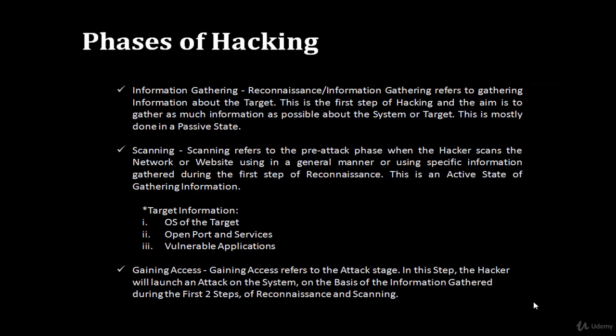First is information gathering, second is scanning, third is gaining access, fourth is reporting vulnerability or vulnerability reporting preparation. We do not perform clearing tracks because we have already taken permission from the concerned company regarding the testing which we are going to perform in their network or company. Now let us discuss the steps of hacking one by one. First one is information gathering.